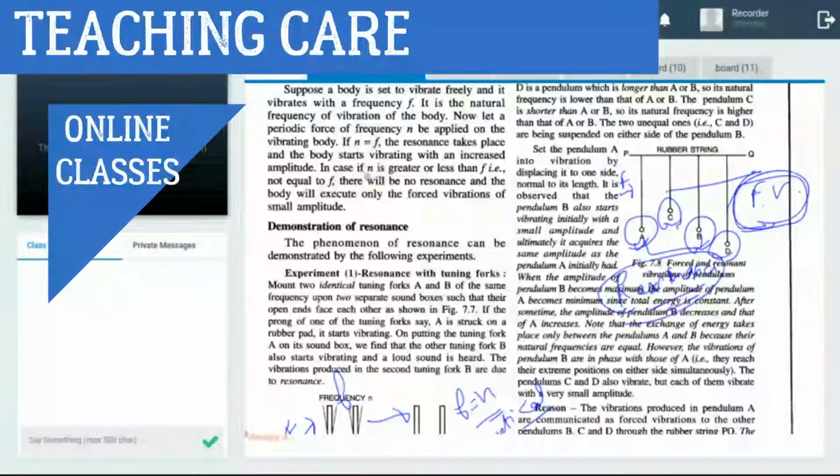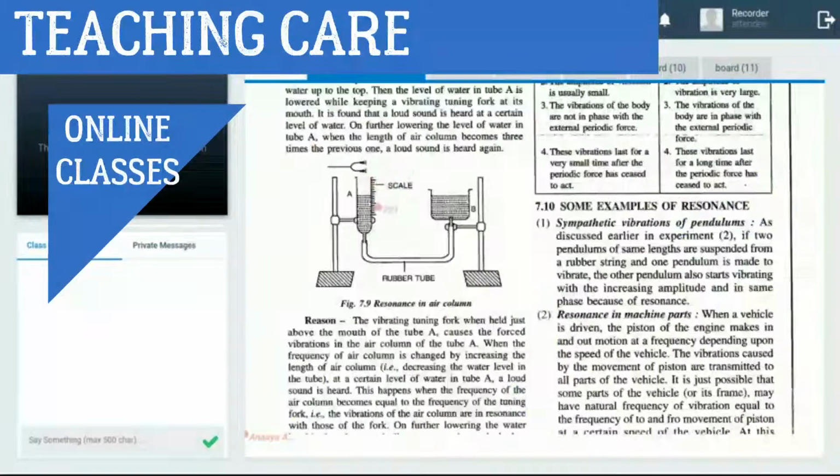Now when we strike the tuning fork and place it near tube A, sound is produced, like at 5 meter.